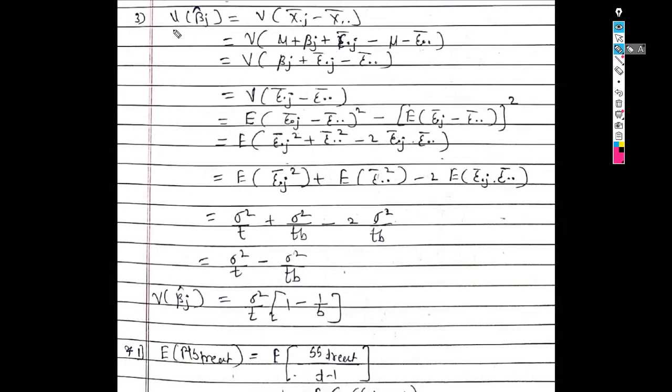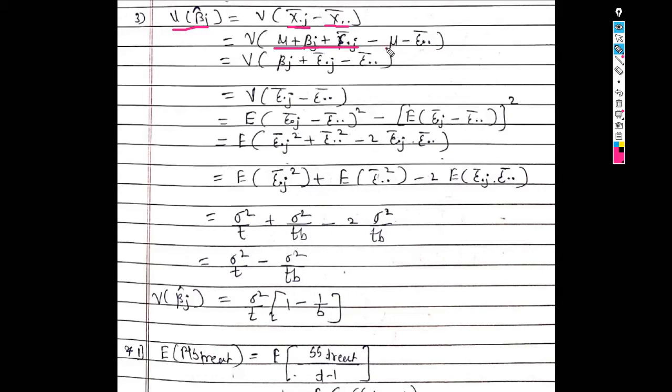So let us consider variance of beta j hat. We know that least square estimator of beta j is x dot j bar minus x dot dot bar. So take variance of this term. We know that x dot j bar can be written as mu plus beta j plus epsilon dot j bar, minus x dot dot bar, which can be written as mu plus epsilon dot dot bar.